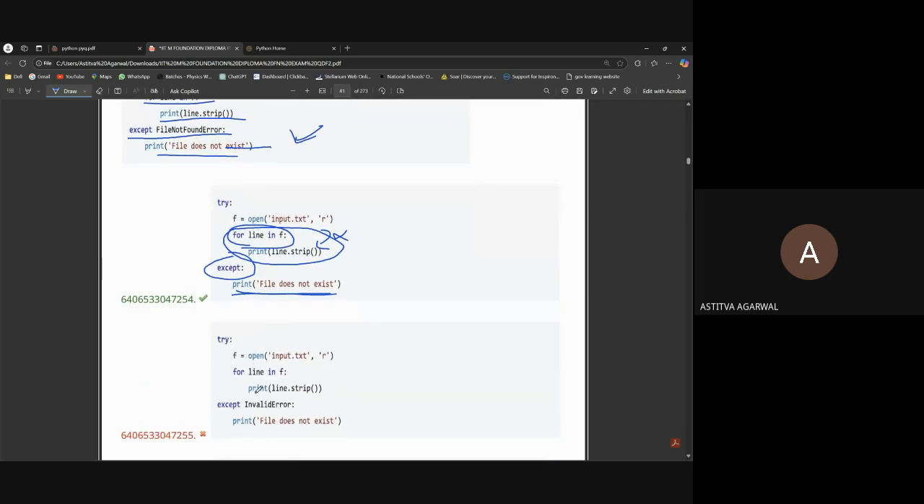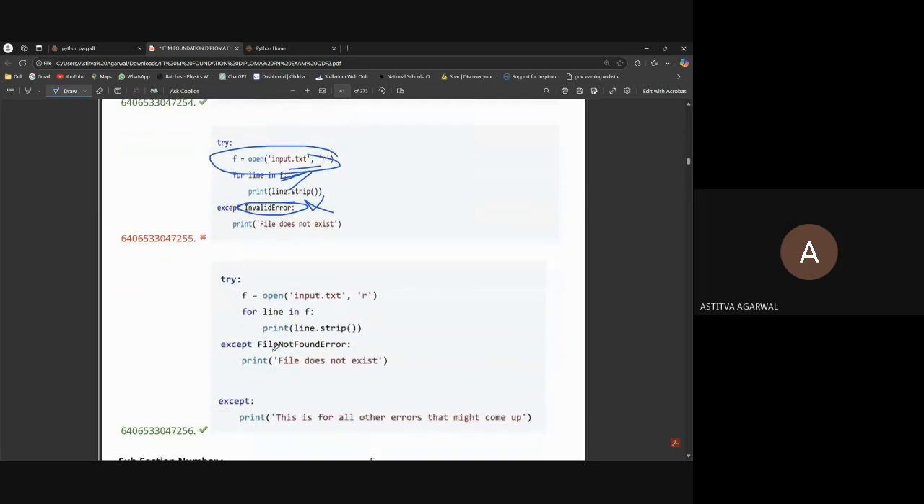Okay, in this try, see, InvalidError. We are catching InvalidError, which is not good, because FileNotFoundError will only be raised in this type of question if the file doesn't exist. And in this one, see, we are using except FileNotFoundError and printing file does not exist.